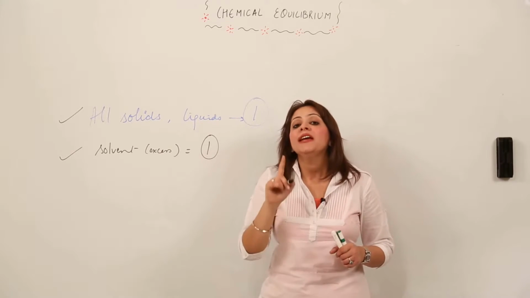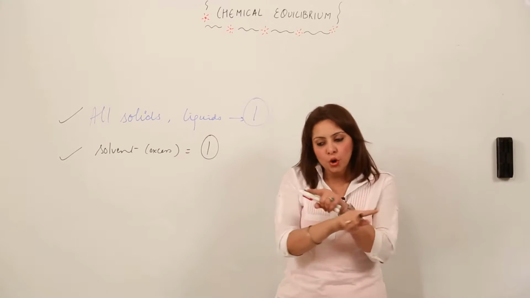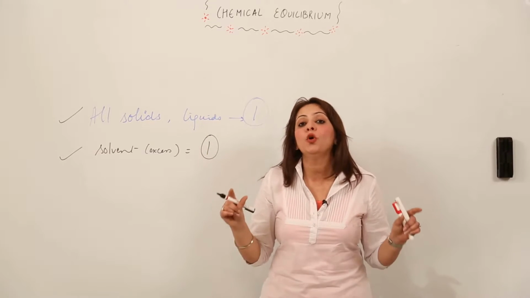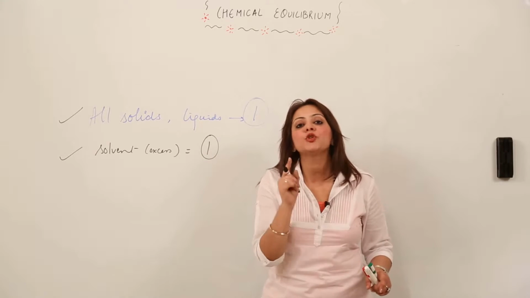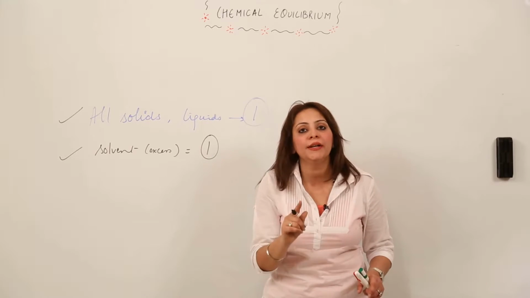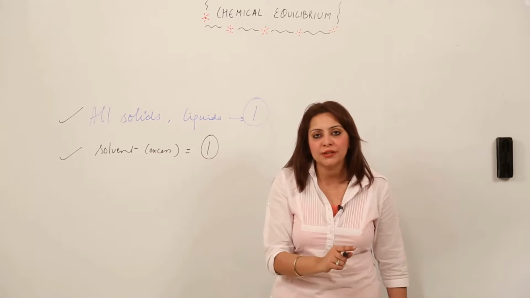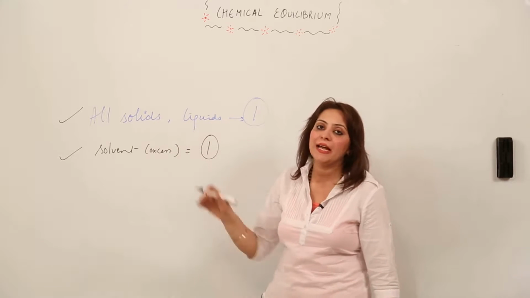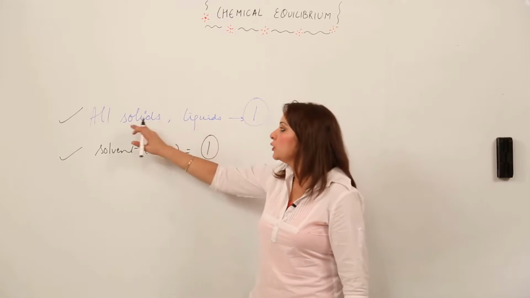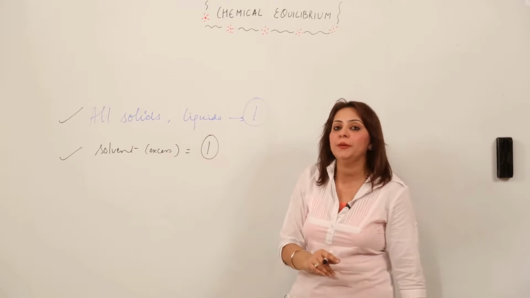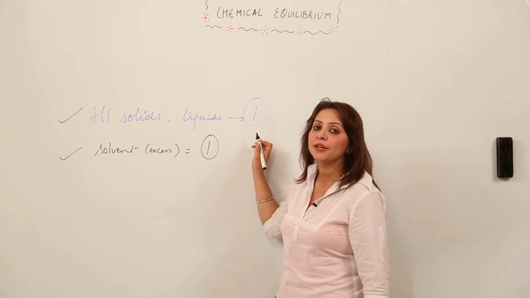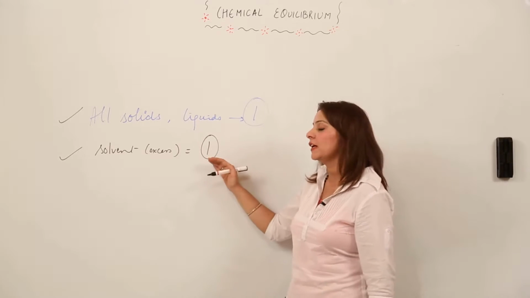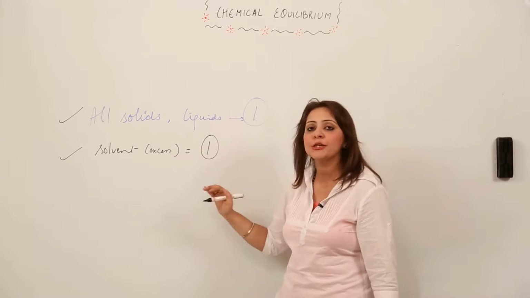Again I am repeating, if you see a chemical reaction in which all the components, the reactants and the products, are present in a liquid phase, that is they form a homogeneous equilibrium, in that case we do not take the concentration of liquid as 1, right? It is only for heterogeneous equilibrium reactions that the concentration of liquids is taken as 1. So all the solids and liquids present in the heterogeneous equilibrium have a concentration of 1, and for the solvent present in excess amount, its concentration is also taken as unity, right?